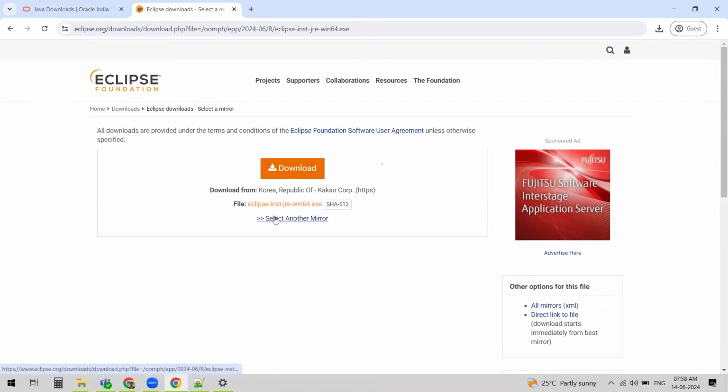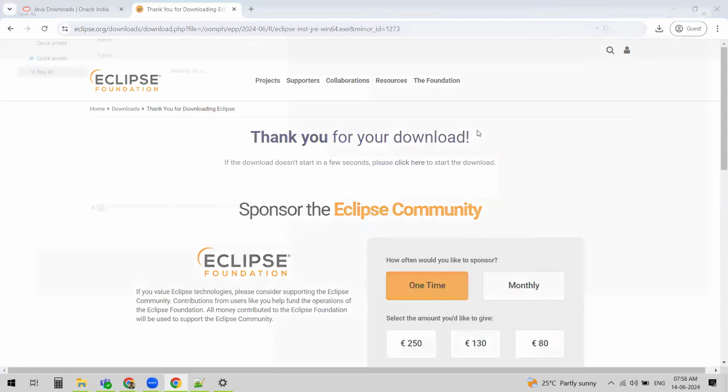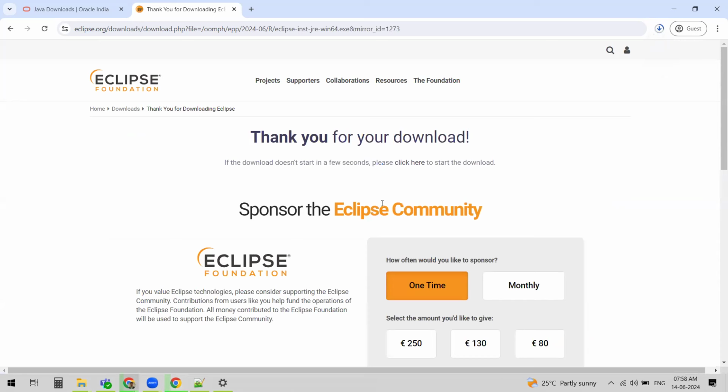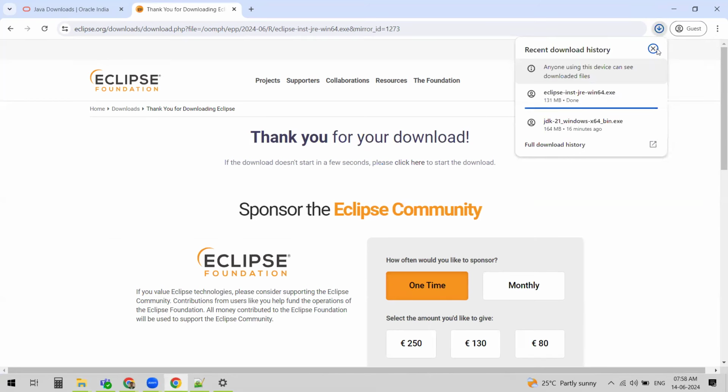You can choose any other mirror nearer to your region, but I am not choosing anything. I'll just click on download. Your download should start, and you can choose the download location. It downloads the Eclipse exe file, and the download time depends on your internet connectivity and bandwidth.